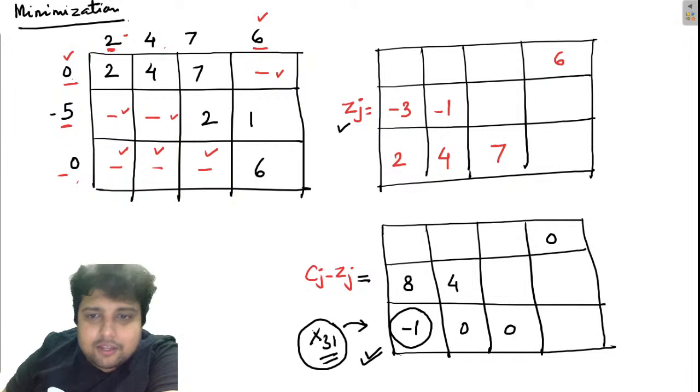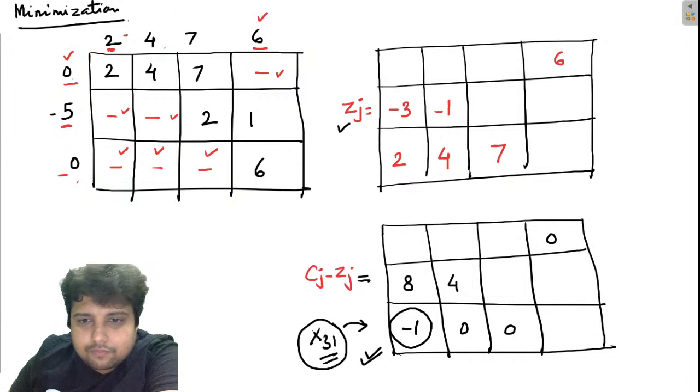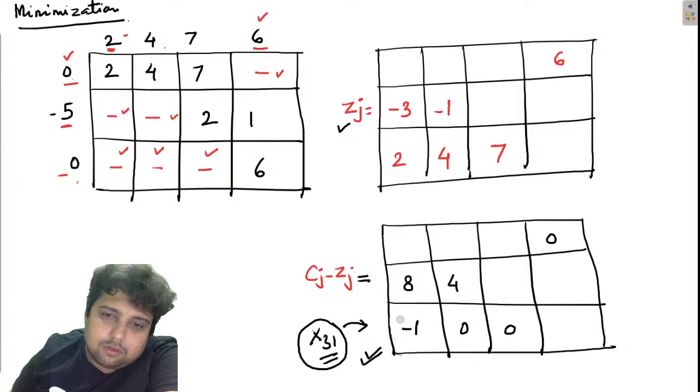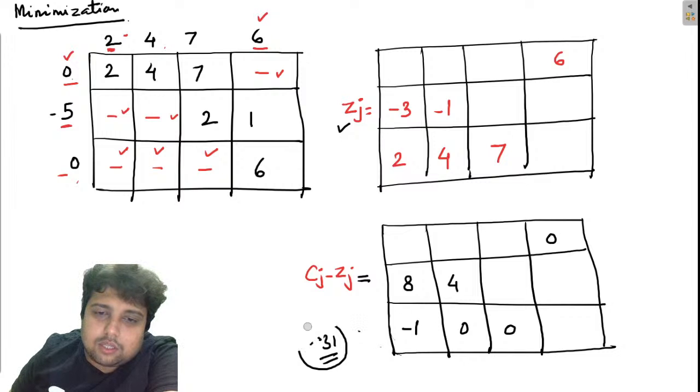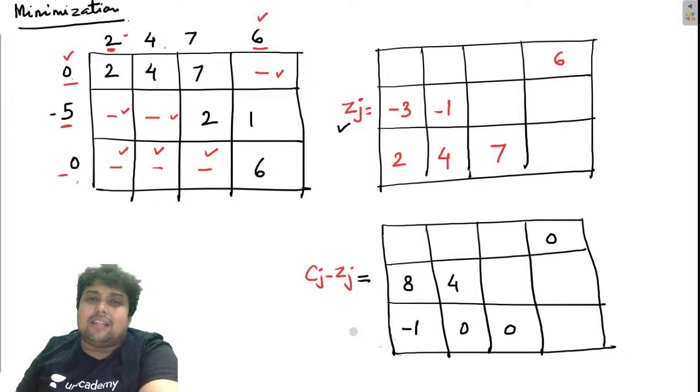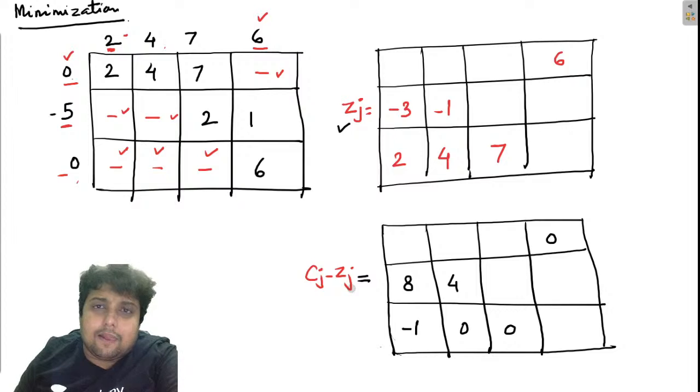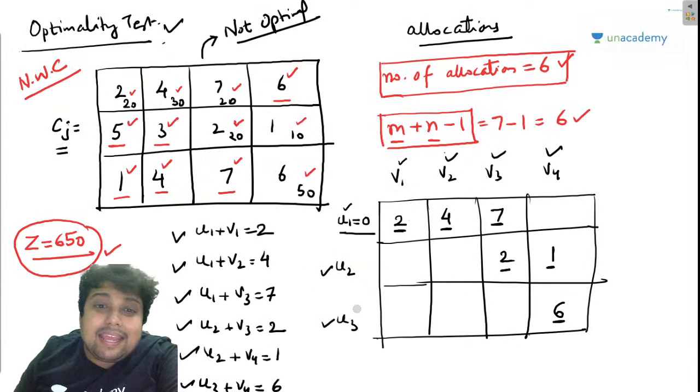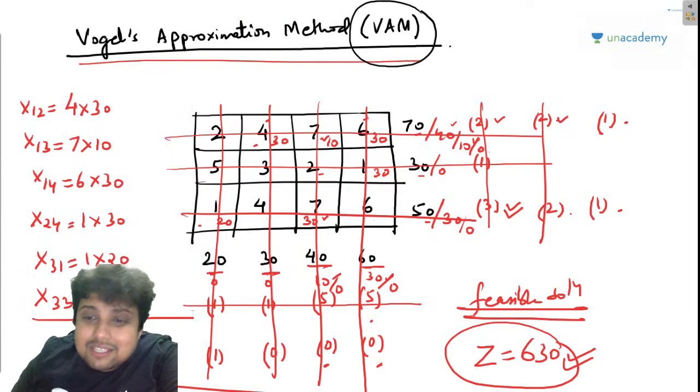Let's move ahead. So guys, the thing is that I have not learnt anything new. Why am I saying this?